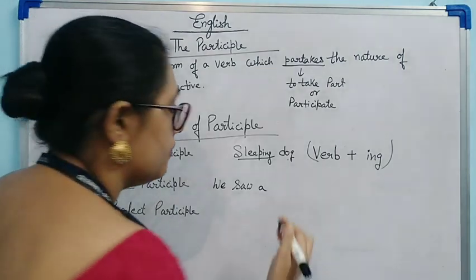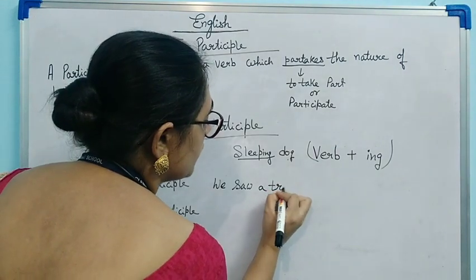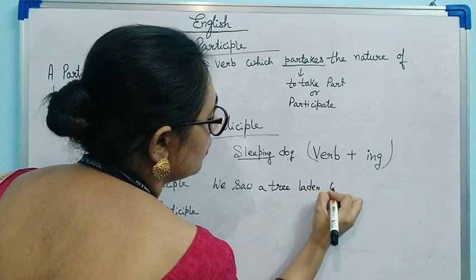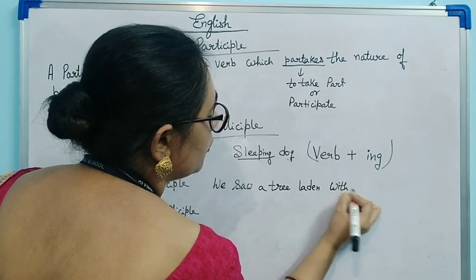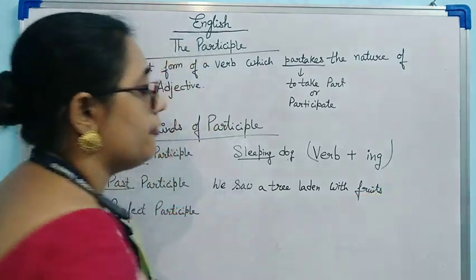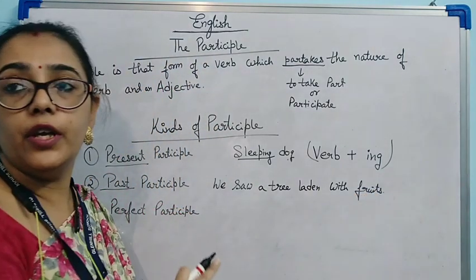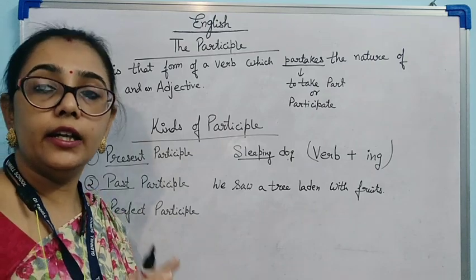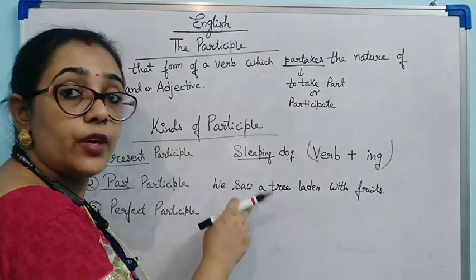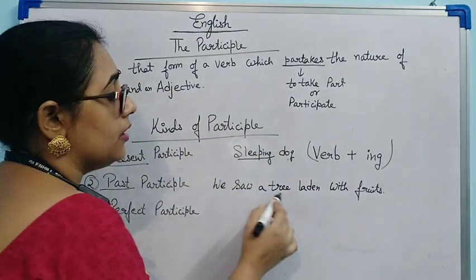Okay, let's take an example. We saw a tree laden with fruits. That means we saw a tree. Which tree have we seen?